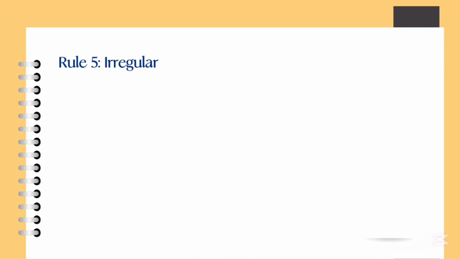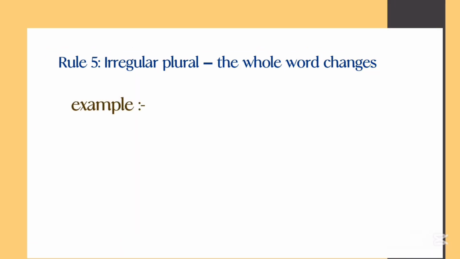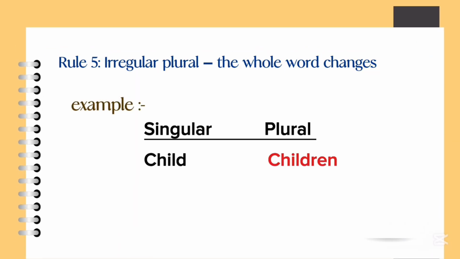Rule 5. Irregular plural: the whole word changes. Example: child, children, man, men, foot, feet.